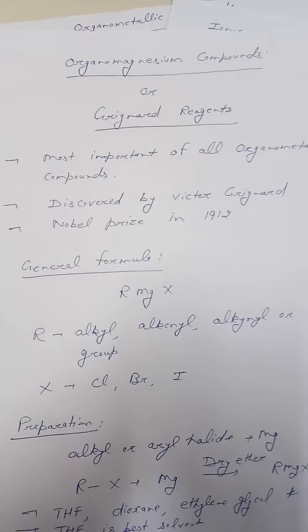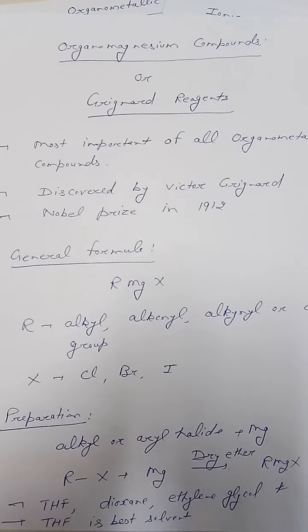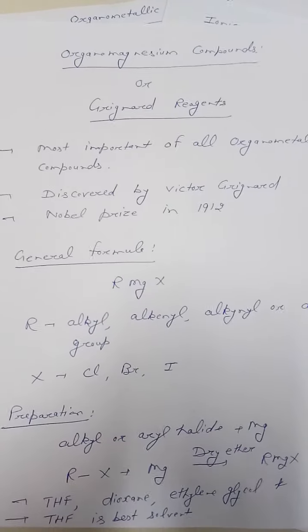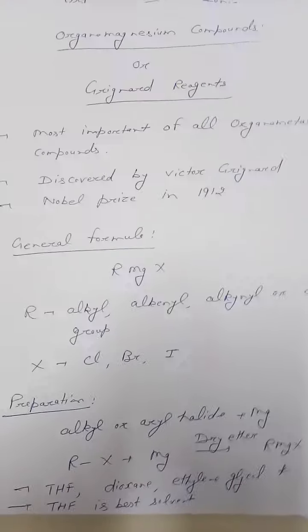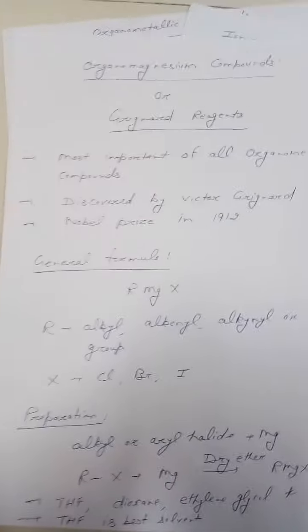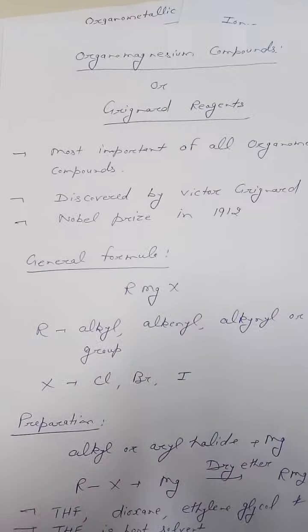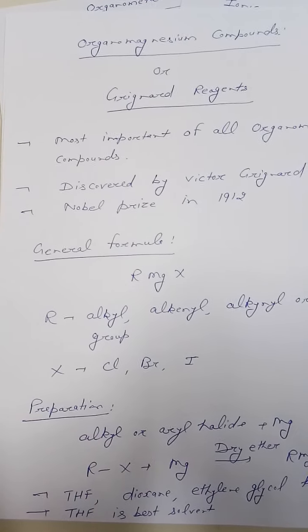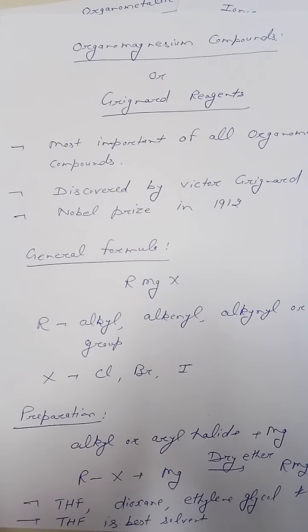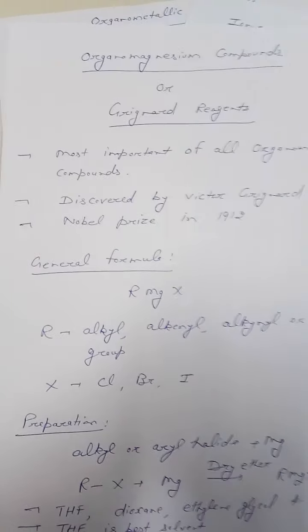organomagnesium compounds. These are the compounds which are extensively studied in organic chemistry, most important of all the organometallic compounds, also popularly known as Grignard reagents. These were discovered by Victor Grignard, and he was awarded the Nobel Prize for this in 1912. The general formula is RMgX.